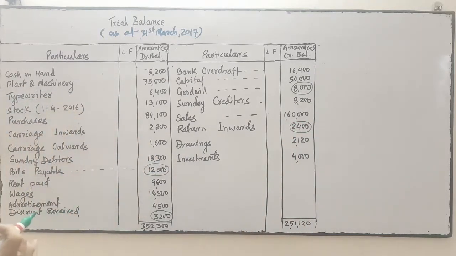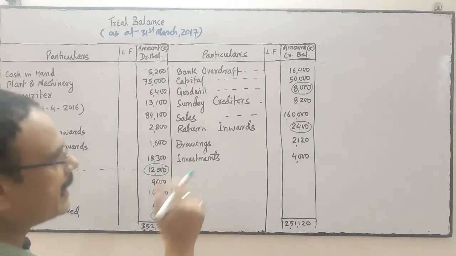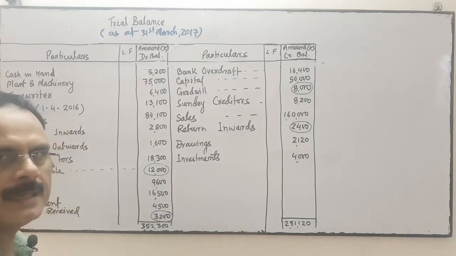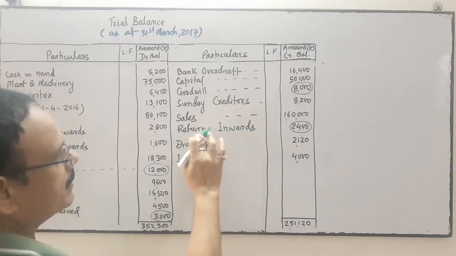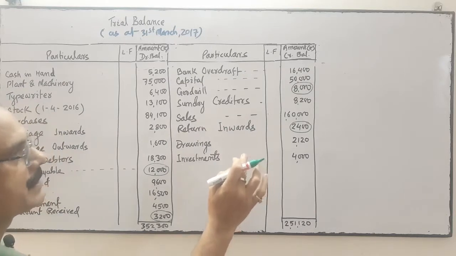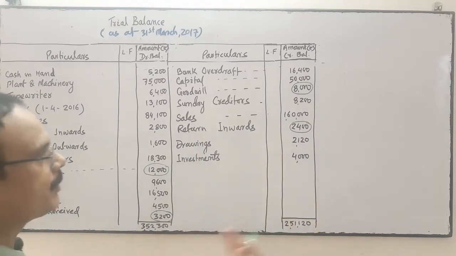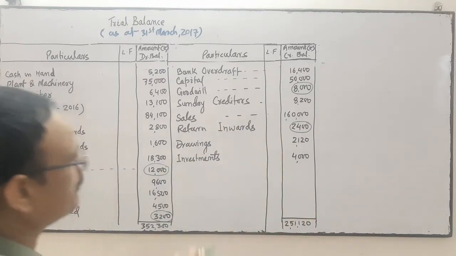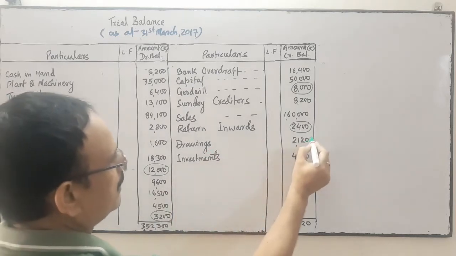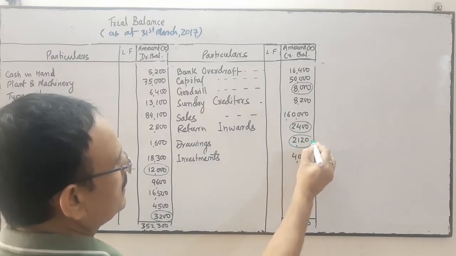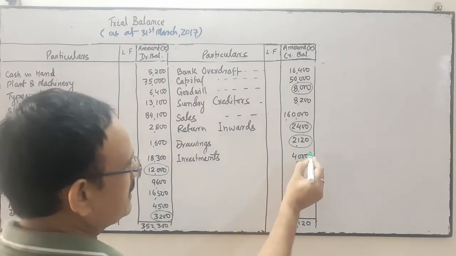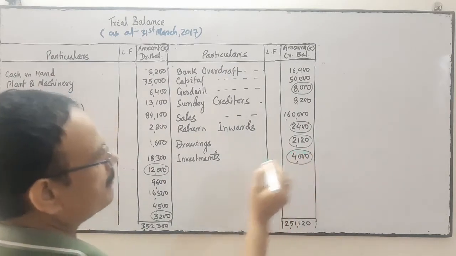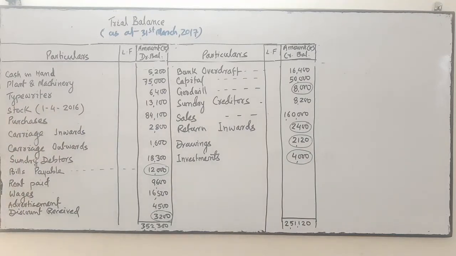Return inward means sales return. Sales has a credit balance, so sales return should be debit. Return inward should be debit. Sales is credit, so return inward, meaning sales return, should be debit. Drawing is an asset with a debit balance, but it has been written in the credit side. Investment, asset, it should be debit, here it has been written credit.